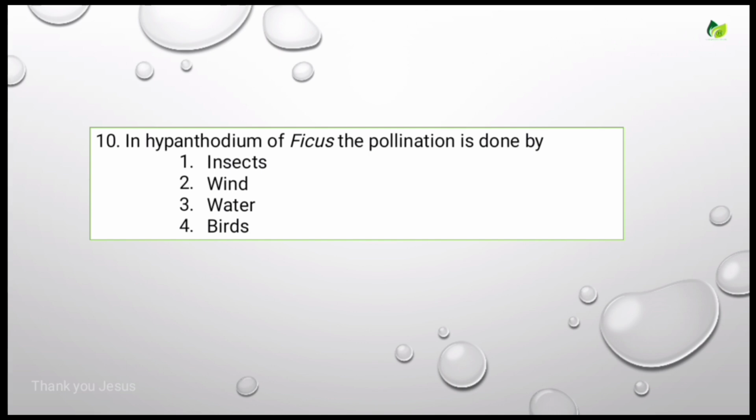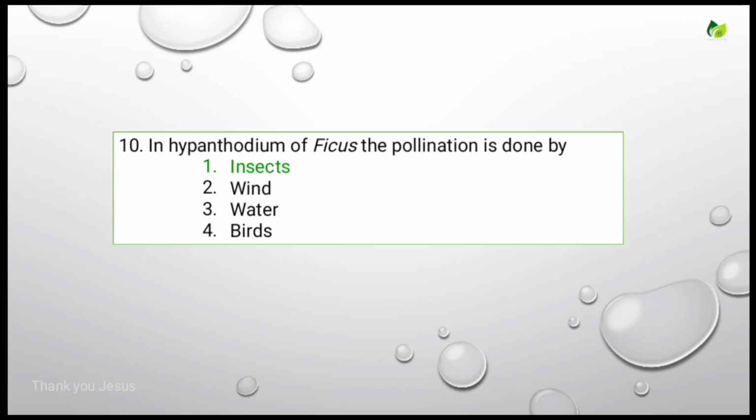When the young insects crawl out of the inflorescence, their bodies are laden with pollen grains, and they enter another new hypanthodium flower. Then they pollinate the other flower. Hence, the pollination occurs through the Blastophaga insects or gall insects. The correct answer is insects.